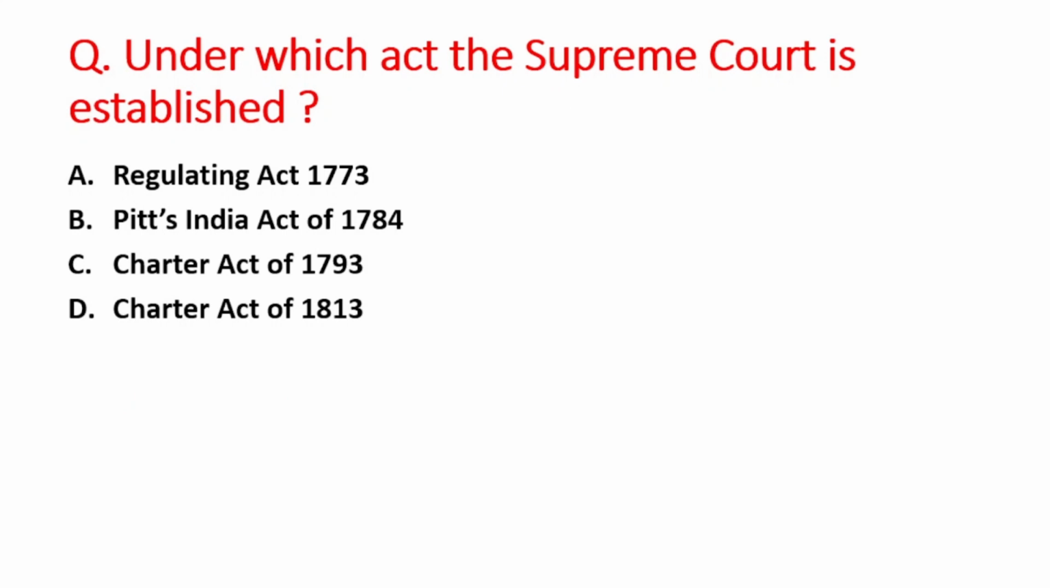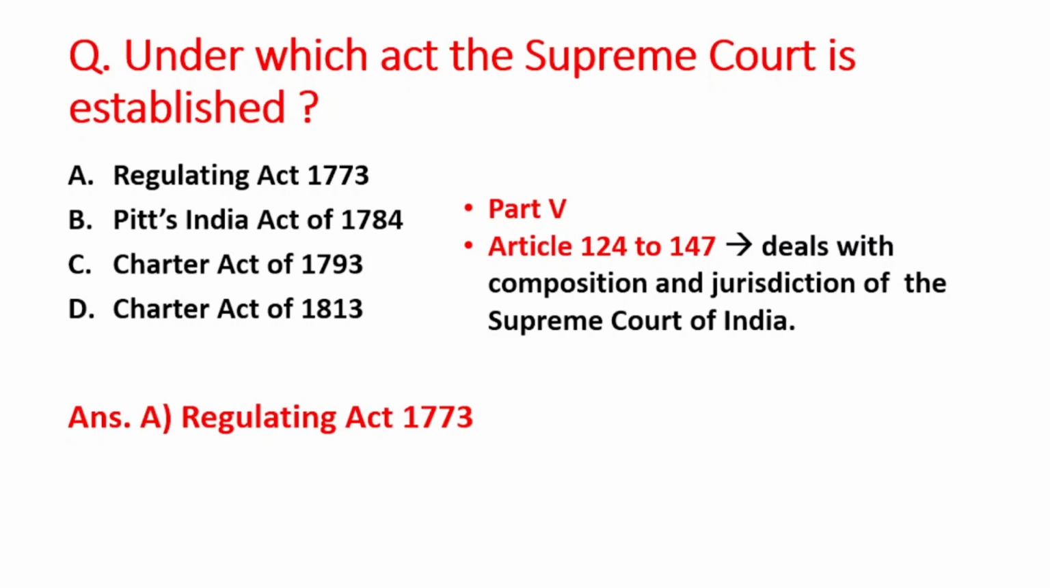Next question is, under which act the Supreme Court is established? A option is Regulating Act 1773. B option is Pitt's India Act of 1784. C option is Charter Act of 1793. And D option is Charter Act of 1813. The right answer is option A, that is Supreme Court is established under the Regulating Act 1773. And the Supreme Court is defined under Part 5th of the Constitution, and Article 124 to Article 147 deals with the composition and jurisdiction of the Supreme Court of India, right?